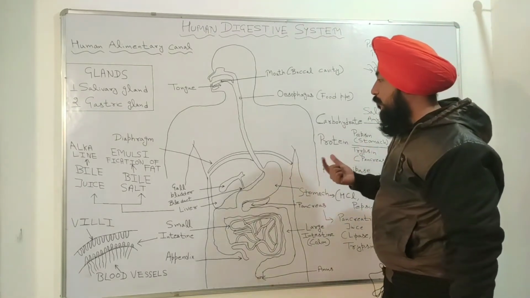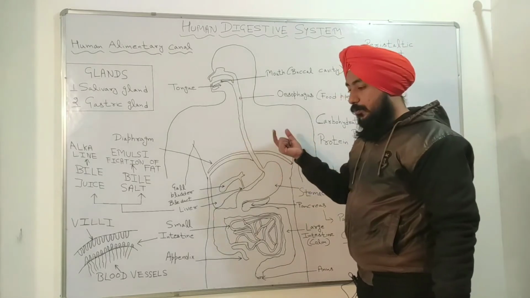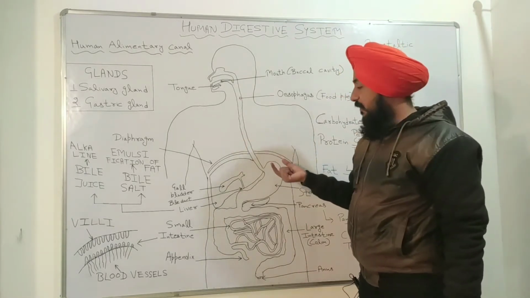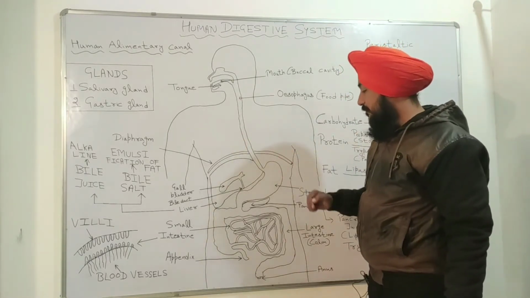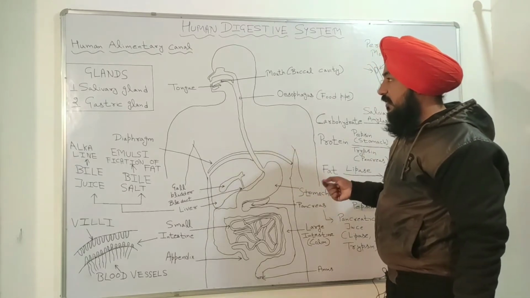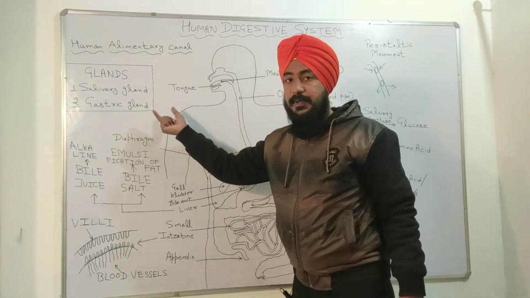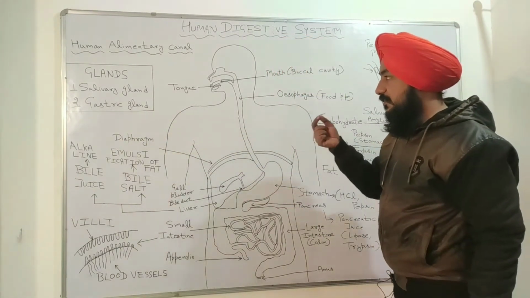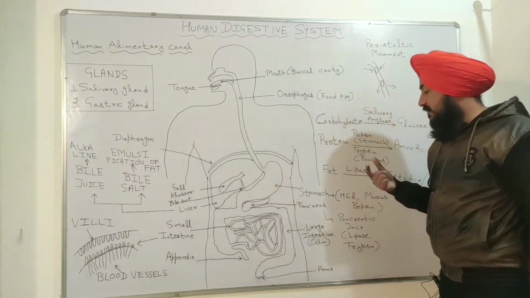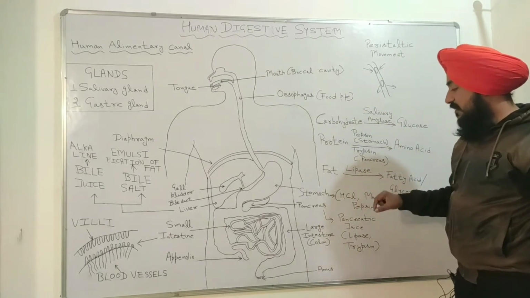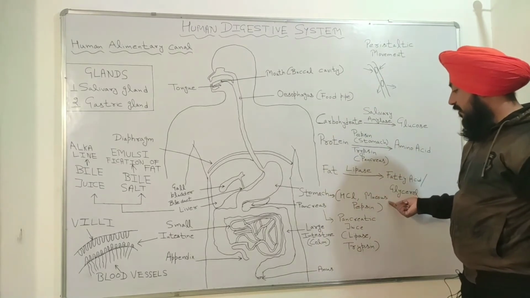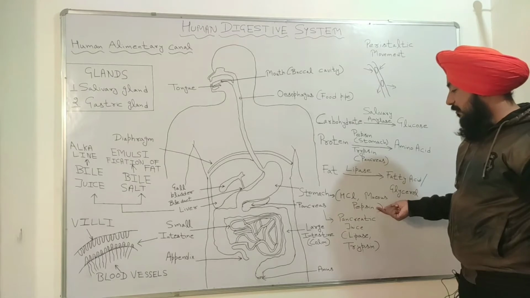After the peristaltic movement in the oesophagus or food pipe, the food enters the stomach. In the stomach there is again a gastric gland present, and this gastric gland produces HCl, which is hydrochloric acid, second is mucus, and third is pepsin.